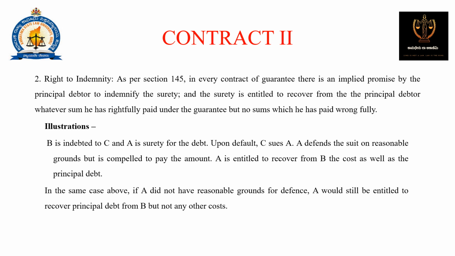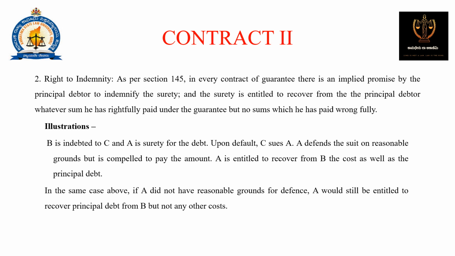Right to indemnity. As per section 145, in every contract of guarantee there is an implied promise by the principal debtor to indemnify the surety, and the surety is entitled to recover from the principal debtor whatever sum he has rightfully paid under the guarantee, but no sums which he has paid wrongfully. B is indebted to C and A is surety for the debt.